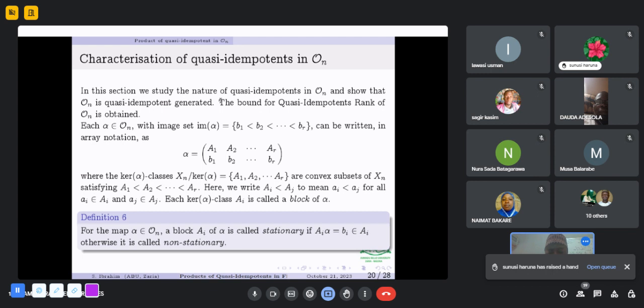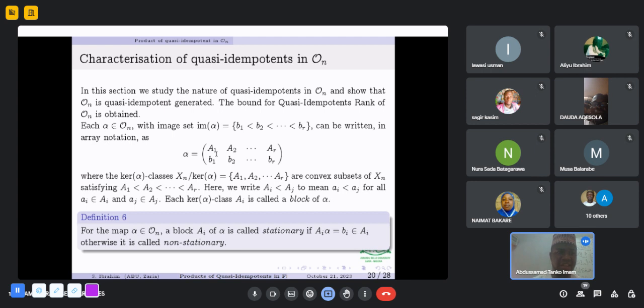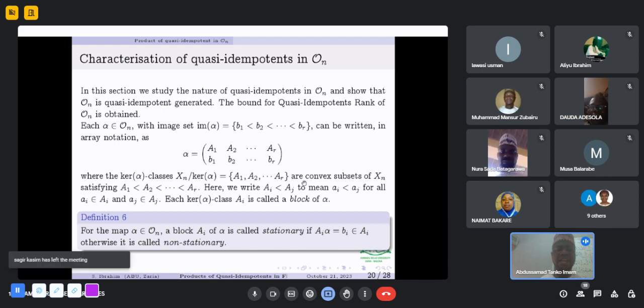Each element alpha in O_n has image set B_1 to B_r, and the images are arranged in natural order. A map alpha in O_n can be written in array notation in this form: A_1 to B_1, A_2 to B_2, up to A_r to B_r, where the capital A_1 to A_r are the kernel classes of alpha, arranged in natural order, and B_1 to B_r are the image of alpha, also arranged in natural order. The kernel classes are convex. That is, A_1 is less than A_2, less than A_3, up to less than A_r.